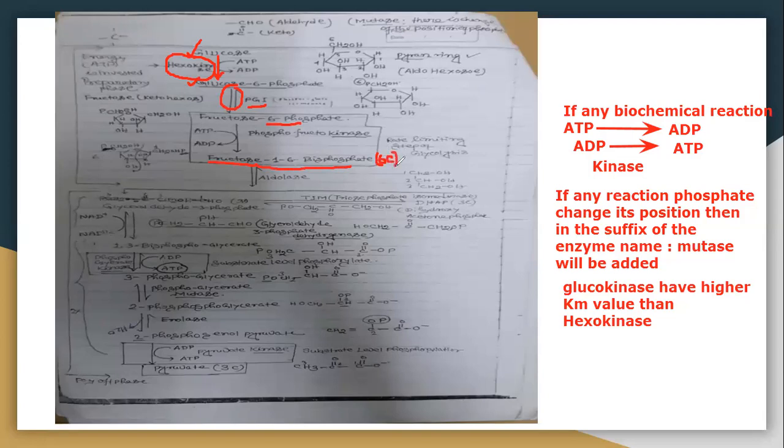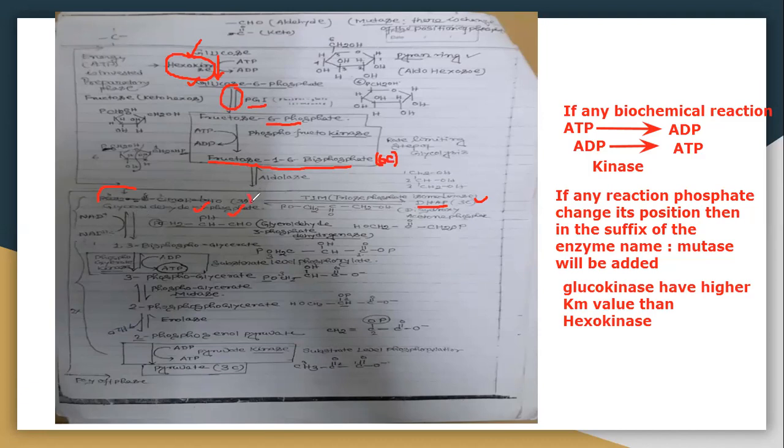Now this 6-carbon sugar will split into 3-carbon glyceraldehyde 3-phosphate and dihydroxyacetone phosphate, or DHAP, both containing 3 carbons.